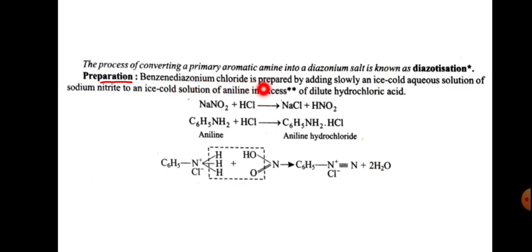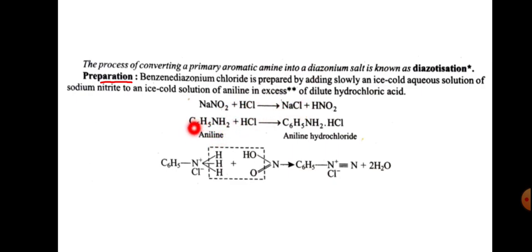Benzene diazonium chloride is prepared by adding slowly an ice cold aqueous solution of sodium nitrite to an ice cold solution of amine in excess of dilute hydrochloric acid. That is, NaNO2 plus HCl gives NaCl plus HNO2.